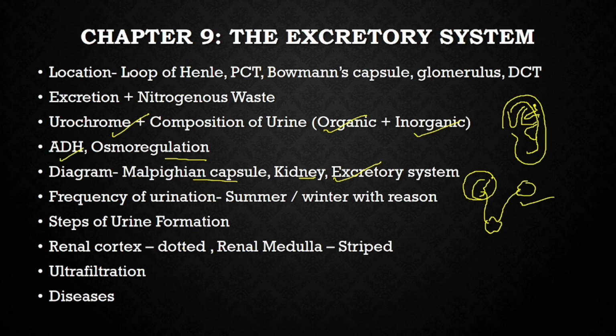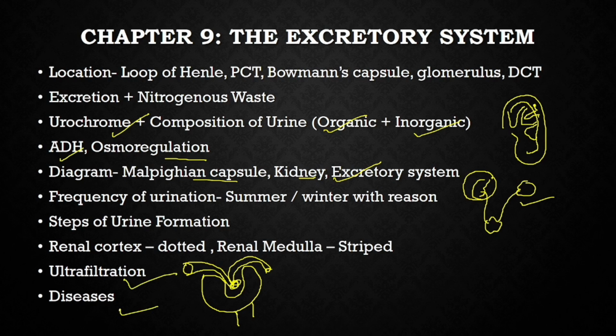Renal cortex is dotted because of the presence of Bowman's capsule, and renal medulla is striped because of the presence of collecting tubes and the loop of Henle. Ultrafiltration is possible because of the difference in the diameter. You remember the Malpighian capsule, you have the afferent and the efferent arteriole, right? So the efferent, the exit one, is less in diameter as compared to the afferent. So this creates a kind of pressure, that is ultrafiltration.